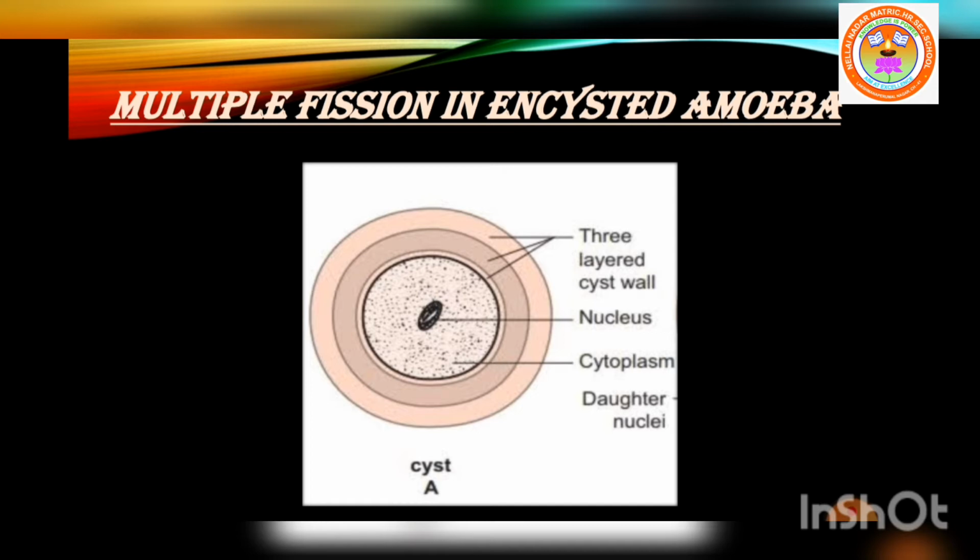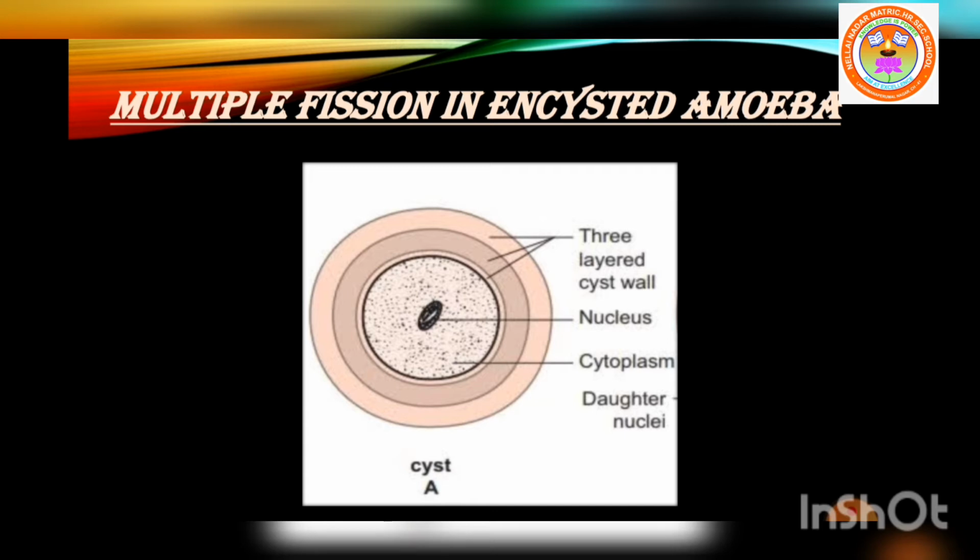Let me pass on to multiple fission in amoeba, the encysted amoeba. How does multiple fission take place in amoeba?